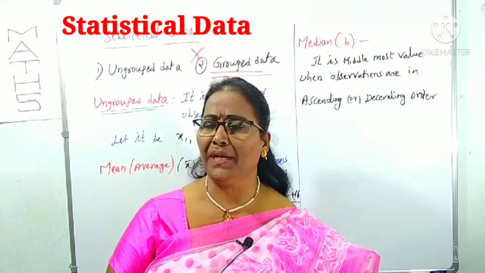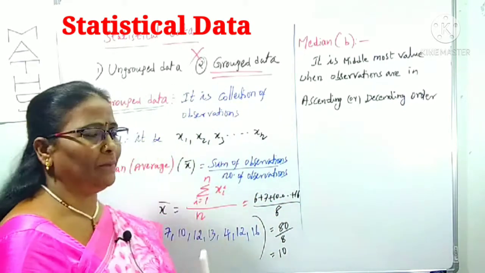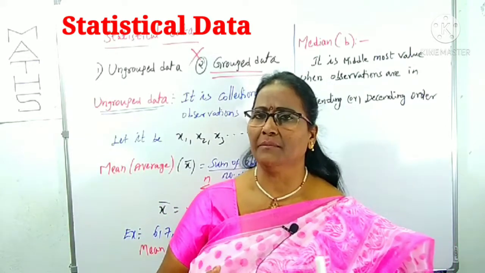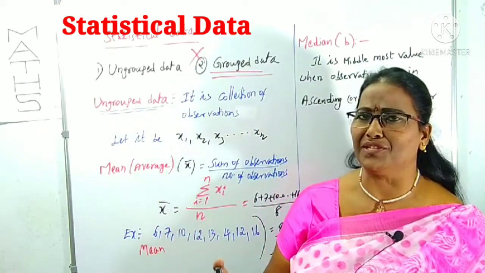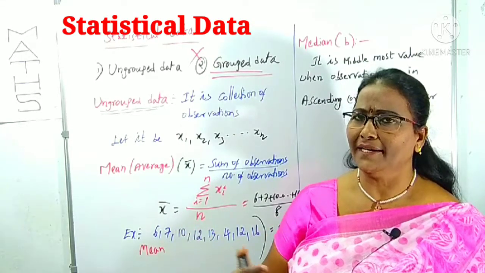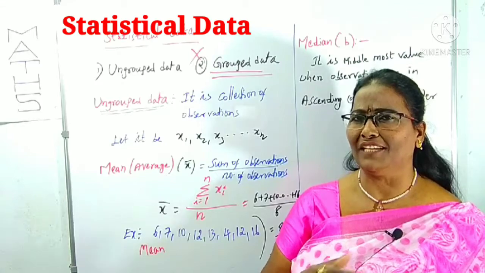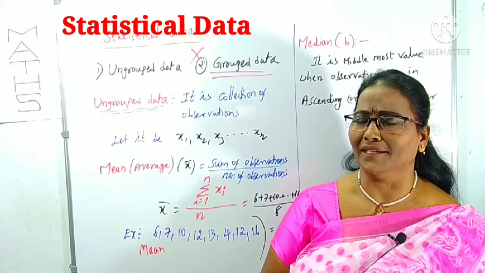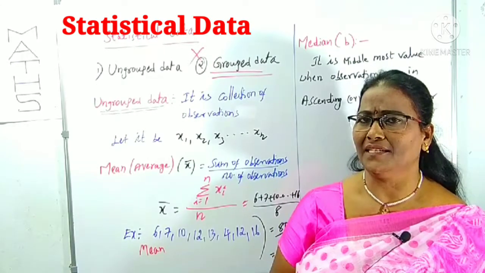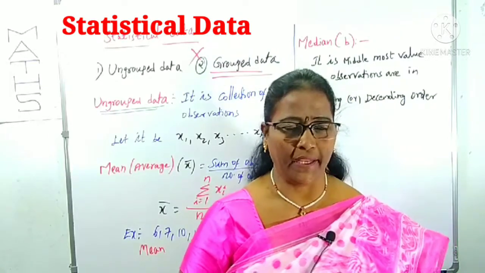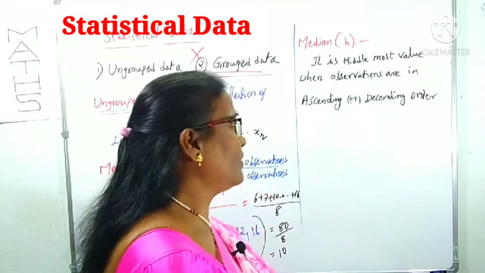How can you find out the median of ungrouped data? Median of ungrouped data is simply the middlemost value of the observations. The observations are taken in increasing or decreasing order. Generally, for our convenience, we can write in increasing order only. What is increasing order meaning? Ascending or descending order. Increasing or decreasing order, that is what it is called.